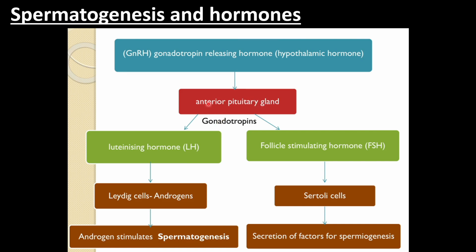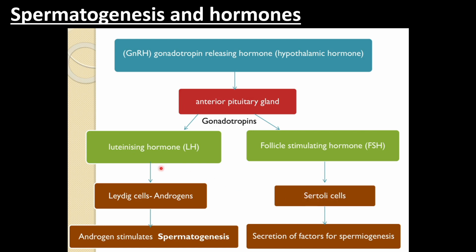It stimulates the release of two hormones, luteinizing hormone LH and follicle stimulating hormone FSH. These are gonadotrophins released from the anterior pituitary. Luteinizing hormone acts on the Leydig cells, which secrete androgens, and FSH acts on the Sertoli cells of the testes.